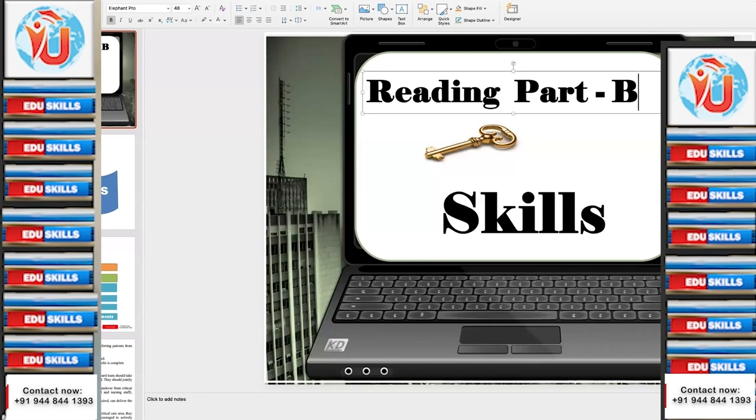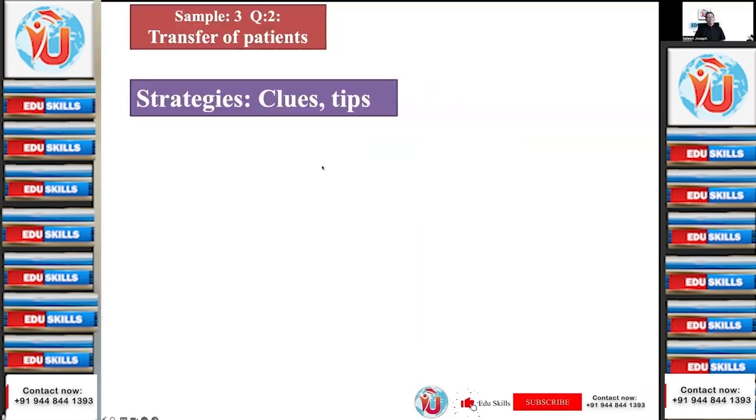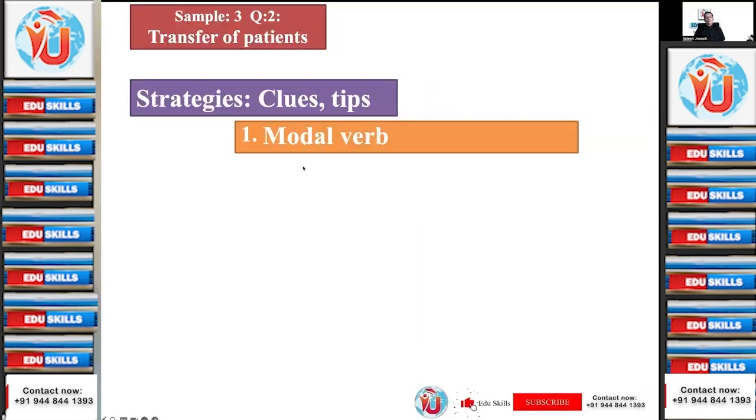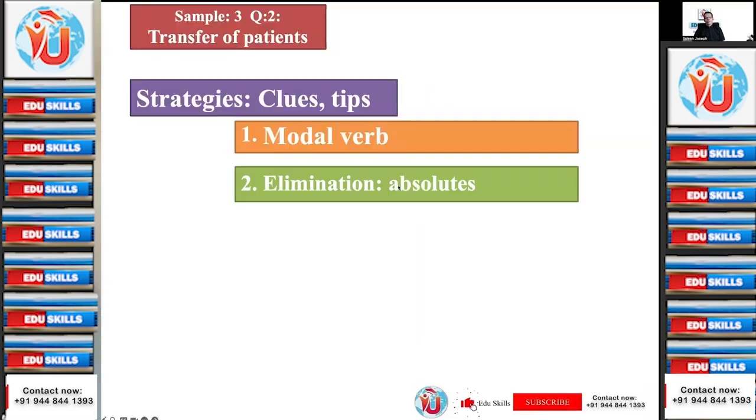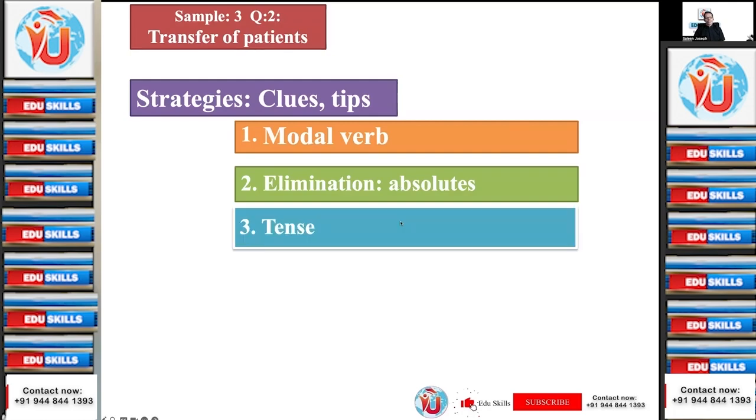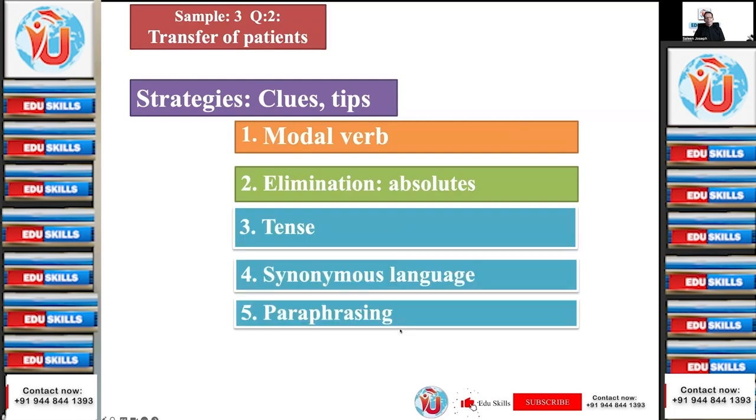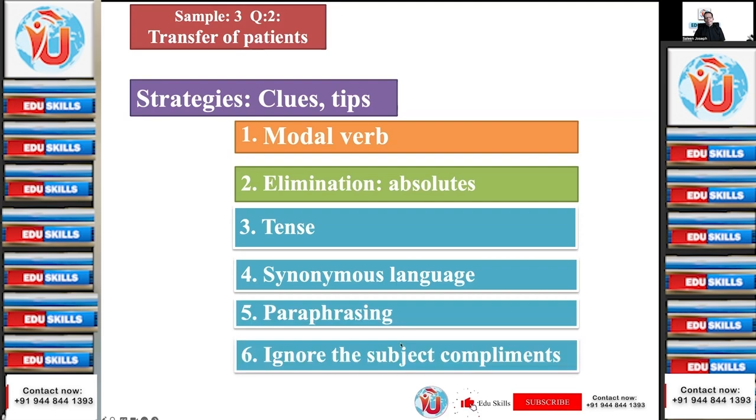Cool. Keep smiling. Sample 3, question 2. Transfer of patients. And the strategies, clues, or tips that we are going to use is modal verb, elimination of absolutes, tense, synonymous language, paraphrasing, and ignore the subject complements. So already we have taught some strategies to you. Among those several strategies, we will be using these 6 in this one particular question.